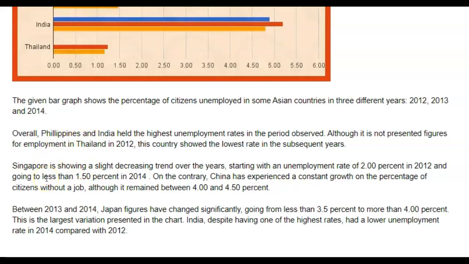The third thing I want to talk about was the organization. Part of the problem was that you didn't talk about Philippines or India or Thailand. So when I read this paragraph and you started talking about Singapore and China, I was so confused. There wasn't any logic in selecting these 2 countries. It then became clear to me that you decided to choose them because you thought that you were done talking about these.